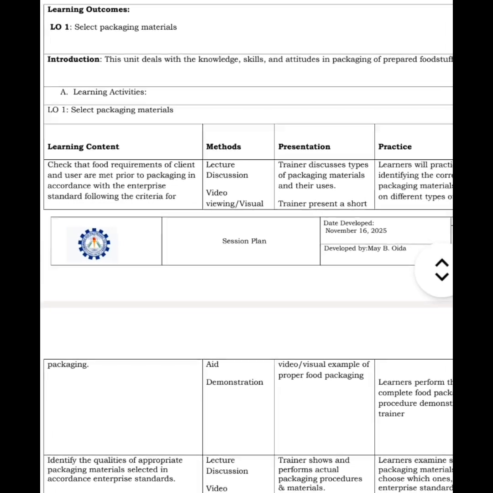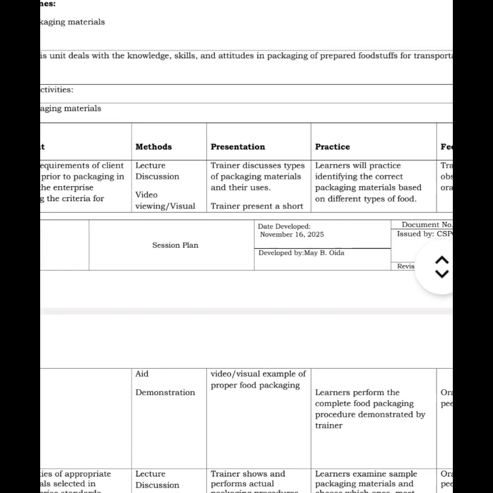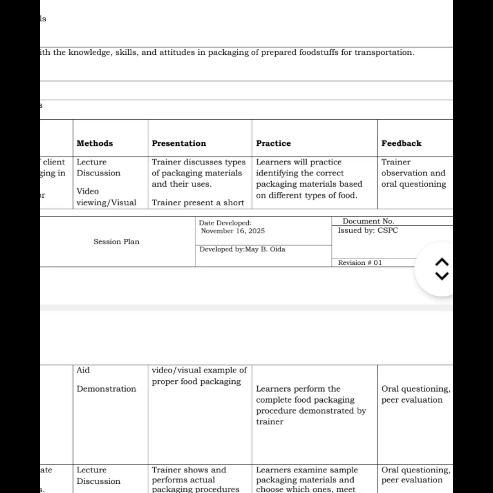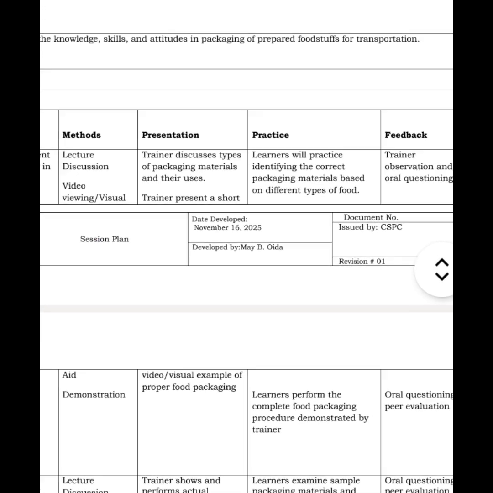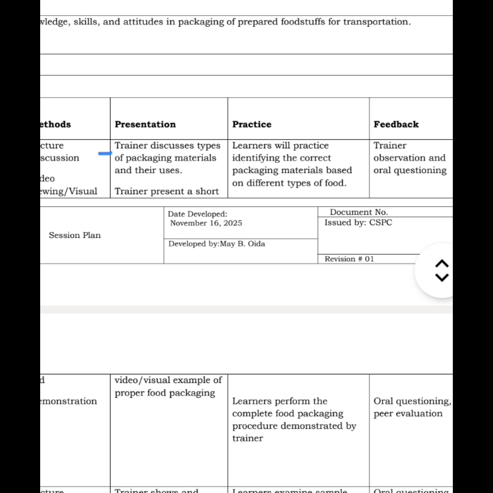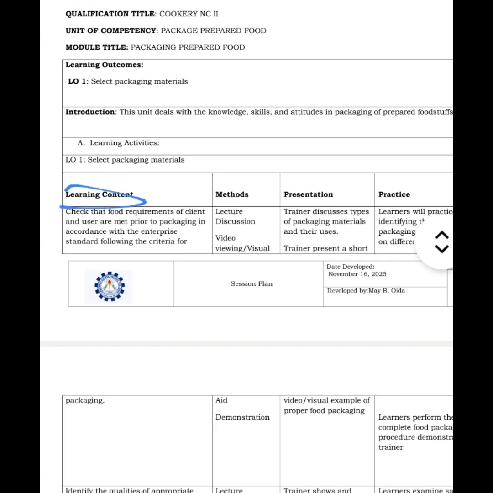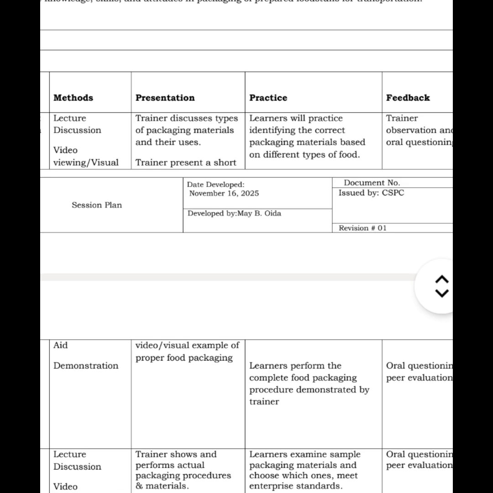In the first learning content, I'm going to use the methods lecture discussion, video viewing, visual aids, and demonstration. For me to be able to execute those methods, I'm going to present the trainer presentation. Here's my presentation. This is how I will present the learning content. The trainer, which is me, for example, I'm going to discuss the types of packaging materials and their uses.